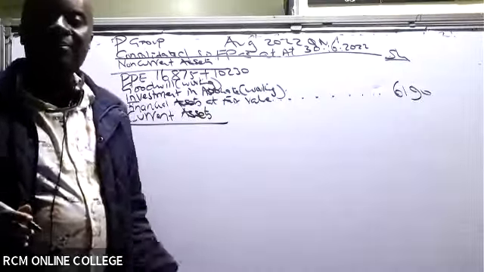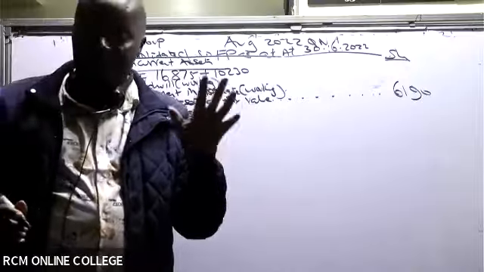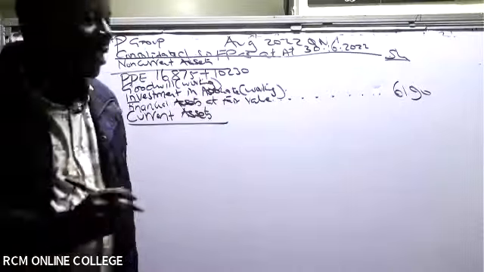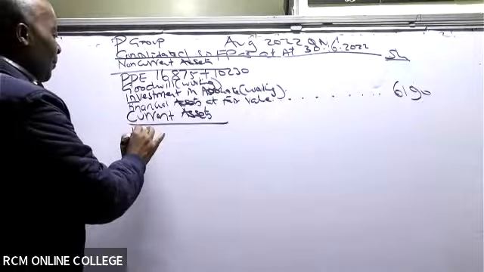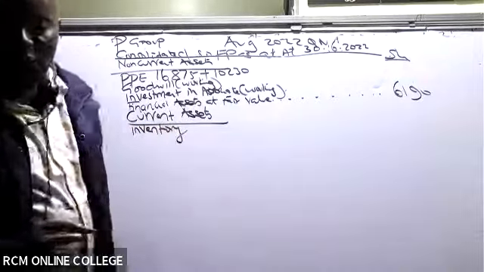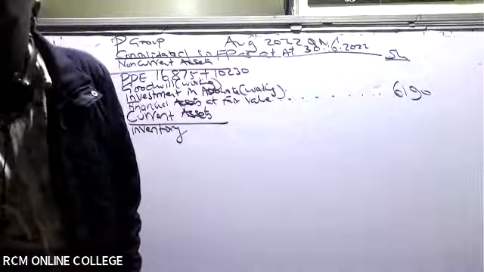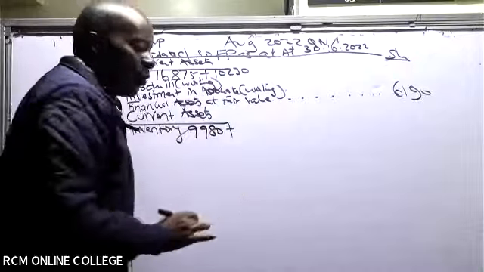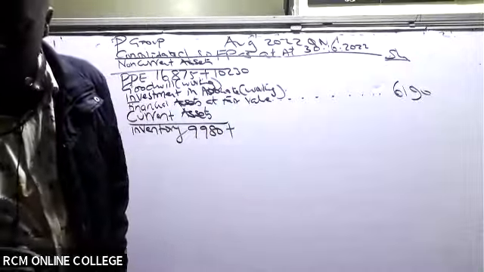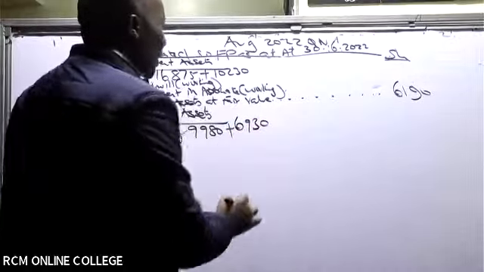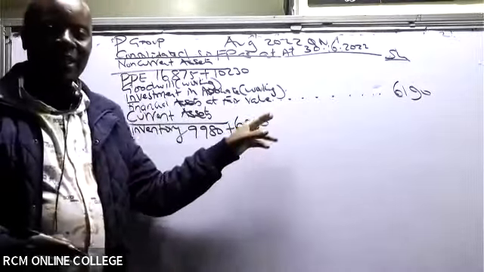So current assets, I'm adding parent and subsidiary. Current assets, what do we have there? I have inventory. So inventory, I can see the one of the parent. It is 9980 plus the one of the subsidiary. The one of the subsidiary is 6930.